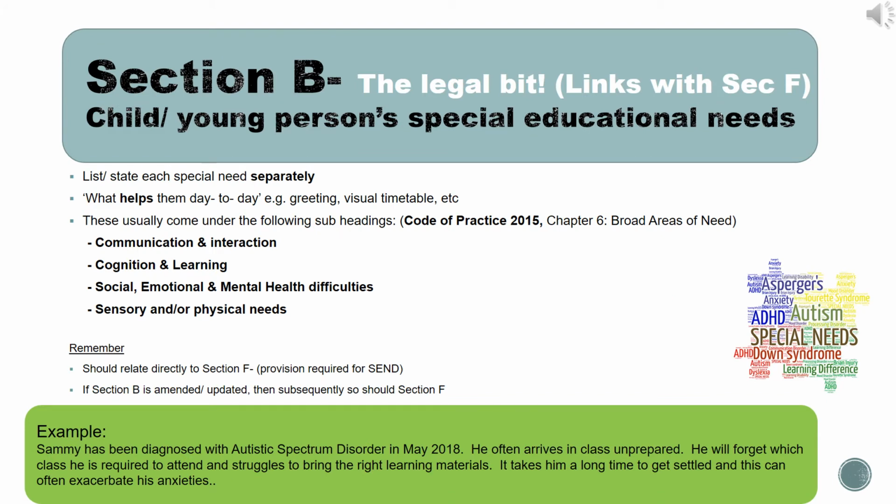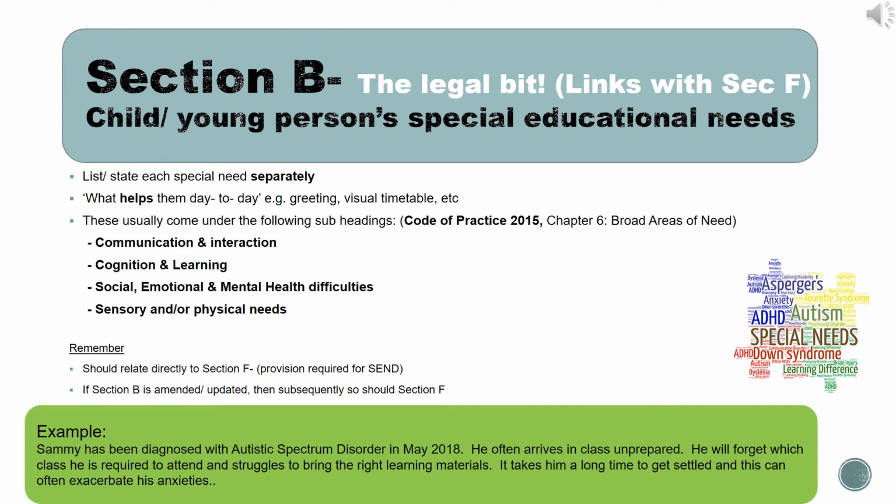Section B, the child or young person's special educational needs. This information comes from the professional assessments that have been completed by the local authority and other professionals. In this section, it should detail each individual need under these specific headings: communication and interaction, cognition and learning, social, emotional and mental health difficulties, and sensory or physical needs.